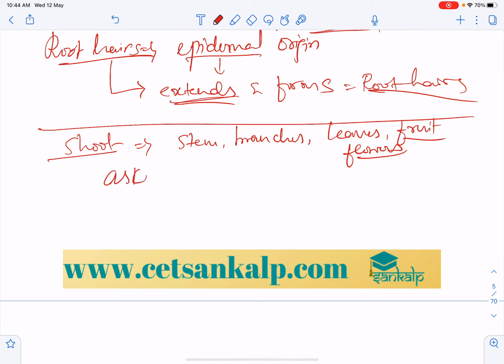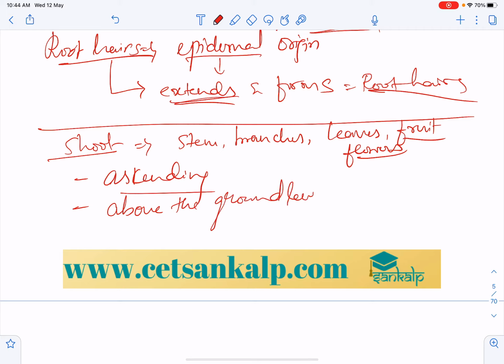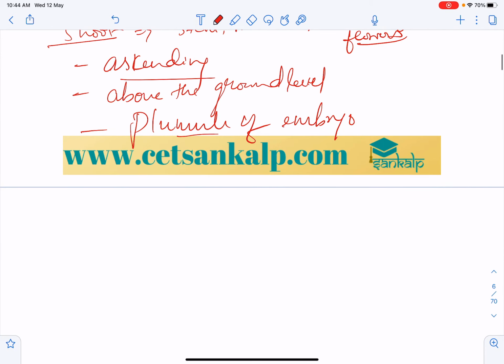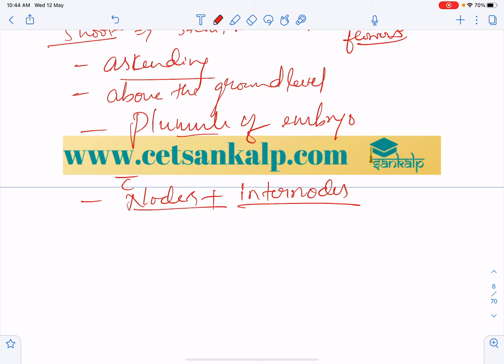So the stem is the ascending part, above the ground level, and it develops from the plumule of the embryo. In this shoot system, the stem has nodes and internodes. In the root system, no nodes and internodes will be there.